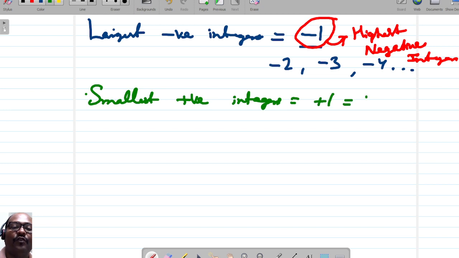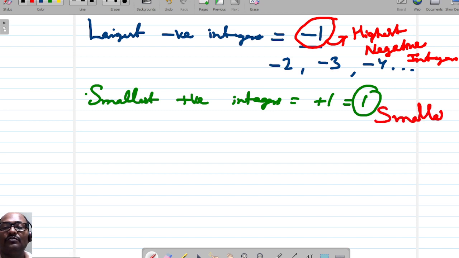That means it is only 1. 1 is the smallest positive integer, because any number 2, 3, 4, 5, 6, or whatever, all these are greater than 1, right?